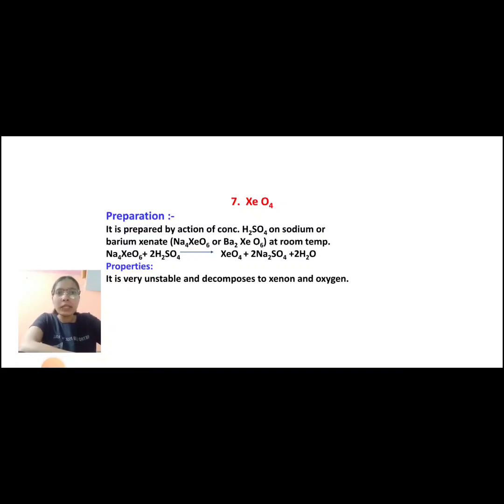Na4XeO6 or Ba2XeO6 at room temperature. Na4XeO6 plus 2H2SO4 is equal to XeO4 plus 2Na2SO4 plus 2H2O. Now let's see its properties. It is very unstable and decomposes to xenon and oxygen.